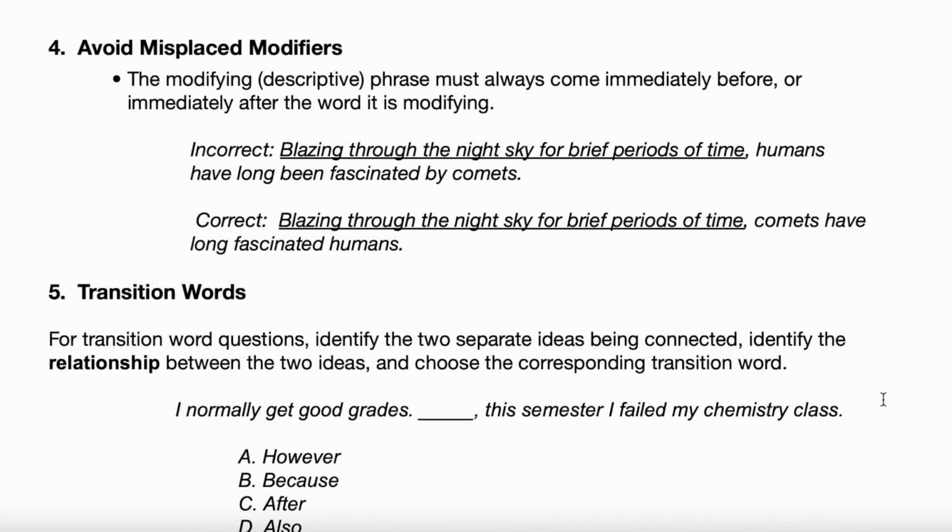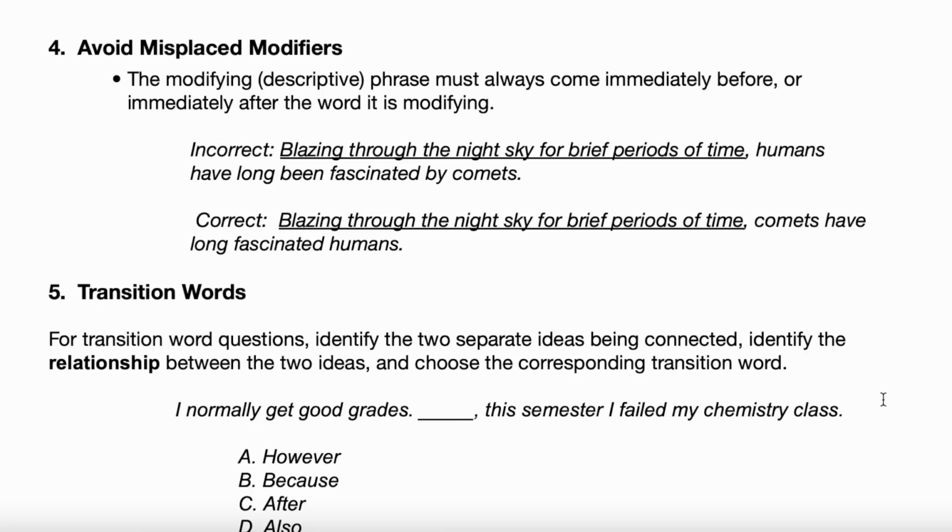Misplaced modifiers. I'm guessing you've never heard of misplaced modifiers before. Have you heard of that, or maybe you have? No, not at all. So a modifier is just a modifying or a descriptive phrase, right? It's a phrase in a sentence that's describing something in the sentence. So a misplaced modifier is just a descriptive phrase that's in the wrong part of the sentence. I'll show you how you need to arrange it.